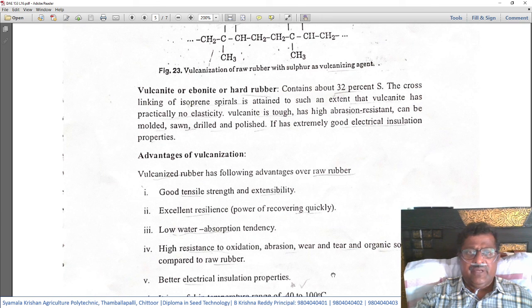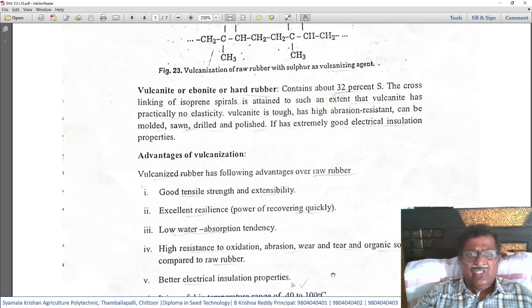When these isoprene molecules, after addition polymerization, become spring-like structures, and sulfur is added to the extent of 32% through the vulcanization process, these spring structures become so tough and inflexible that it cannot be easily stretched, and it will become very stiff and without any elasticity.